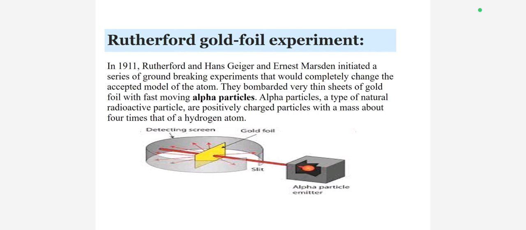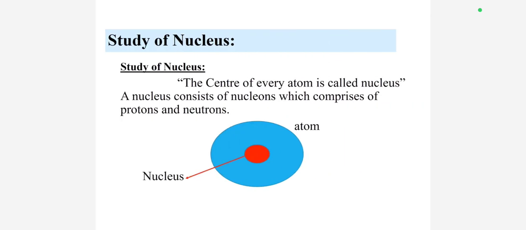The result led Rutherford to conclude that atoms are mostly empty space and have a small positively charged nucleus at the center. The Rutherford model proposed that the nucleus contained the majority of the atom's mass and positive charge, while the electrons are distributed around the nucleus. Gold was used because it could be rolled out very thin without cracking. Alpha particles are a type of natural radioactive particle, positively charged, with a mass about 4 times that of a hydrogen atom.